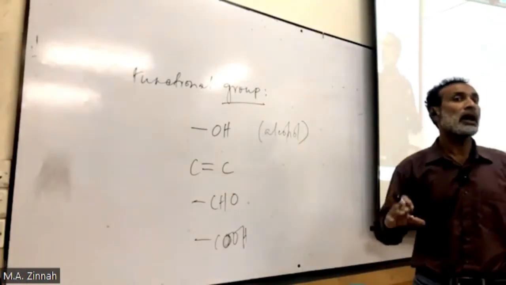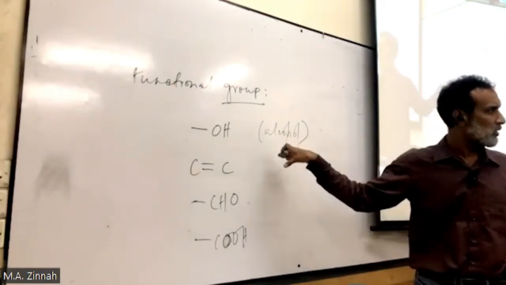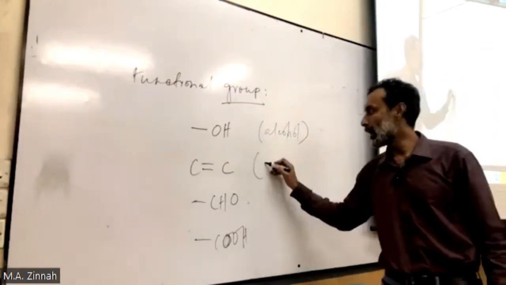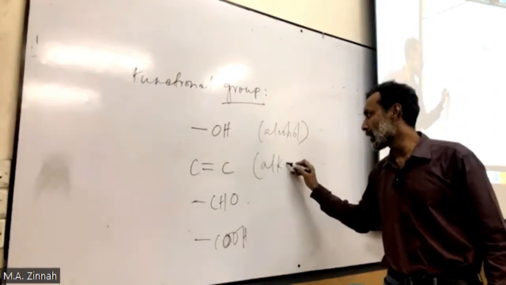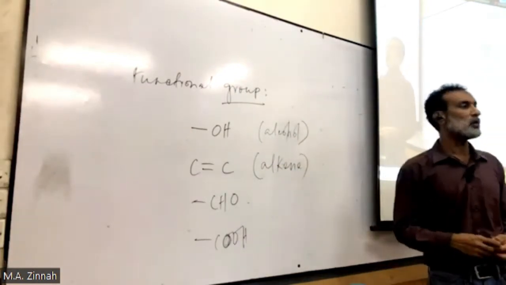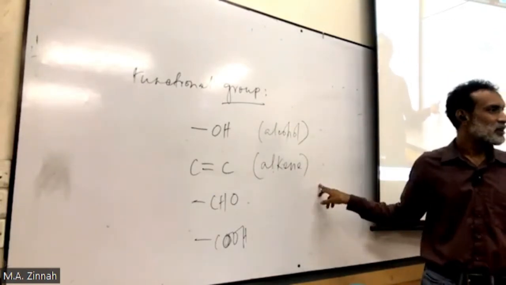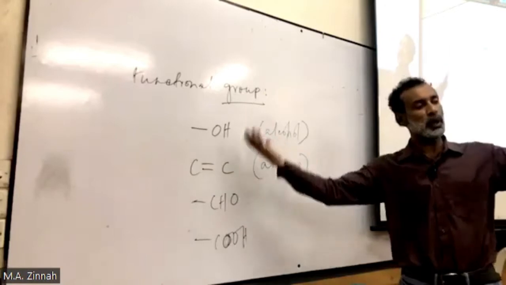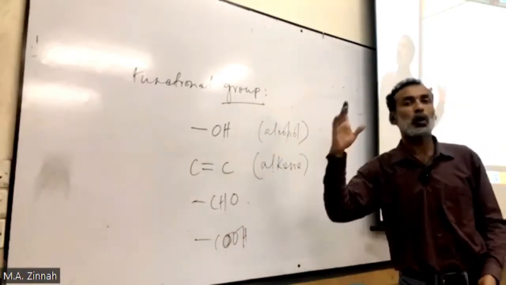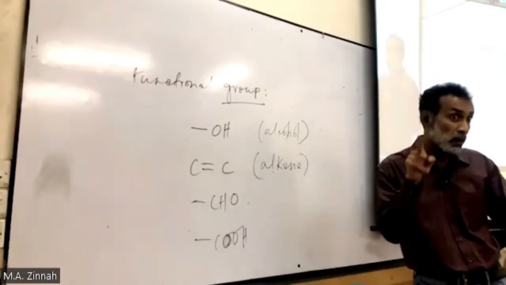They are in a different group, not alcohol. We say alkene. Don't worry about the names if you don't know them. There could be so many compounds with this functional group, and all have the general name alkene.